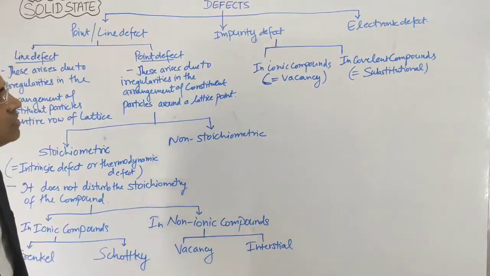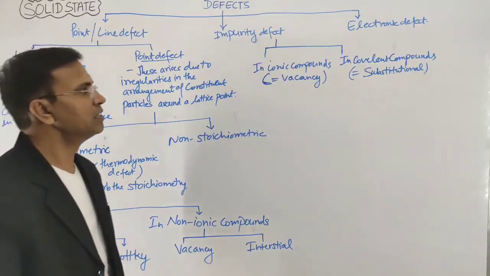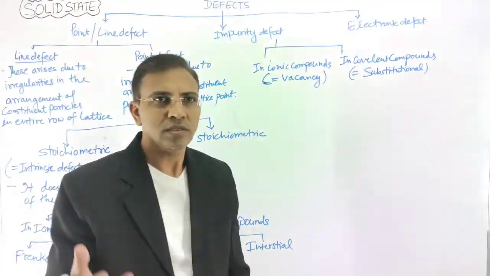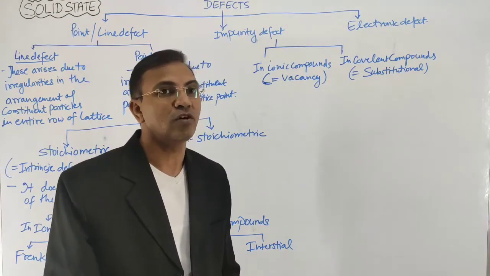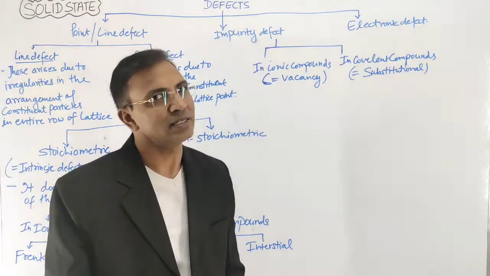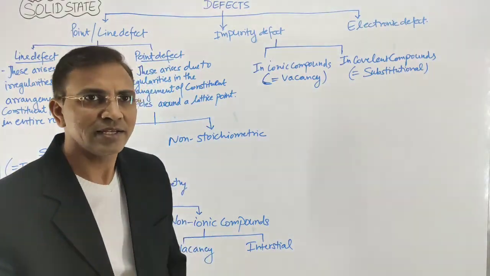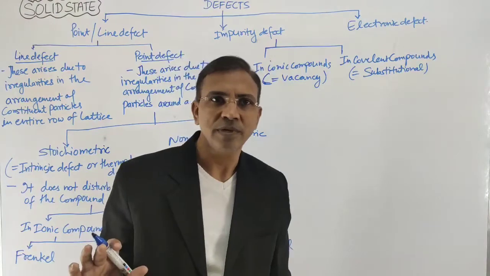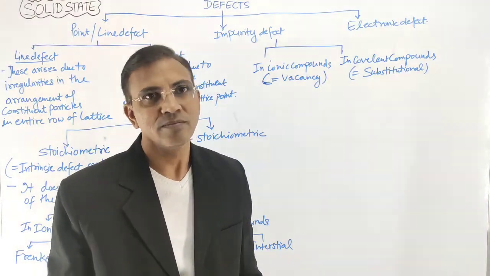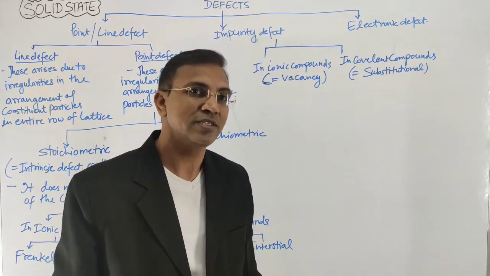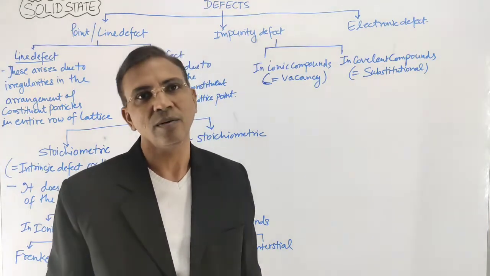Now this impurity defect is due to some other compound's atom coming in the place of the main crystal atom, right? That atom doesn't take part in the formation of the lattice, but it displaces the main atoms in the compound.